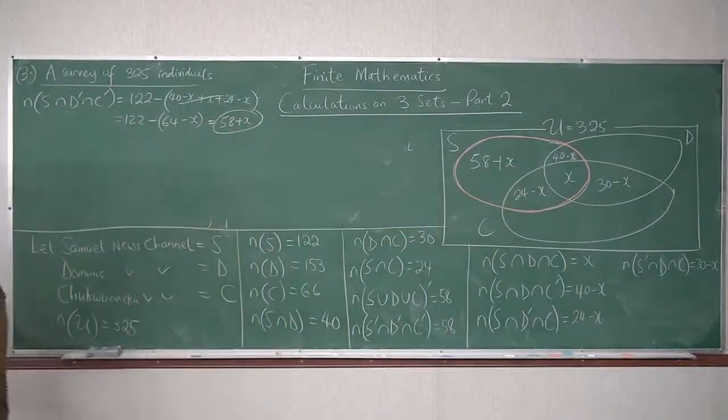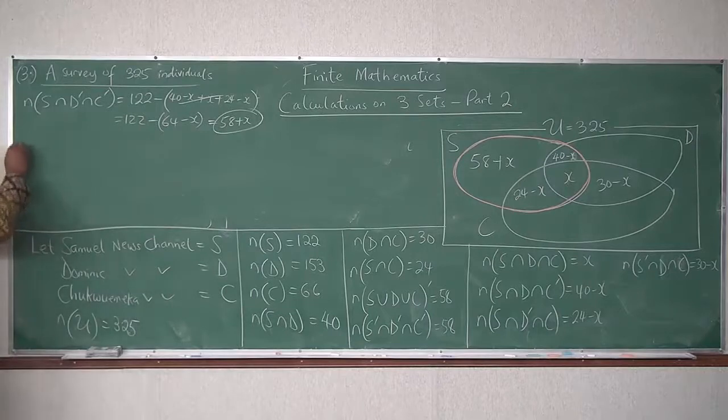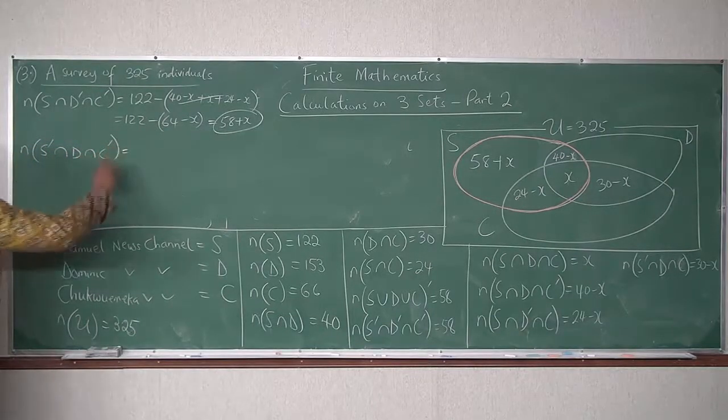Samuel only. Now, Dominic only. Cardinality of S prime intersect D intersect C prime.